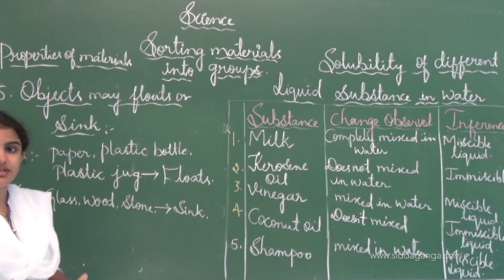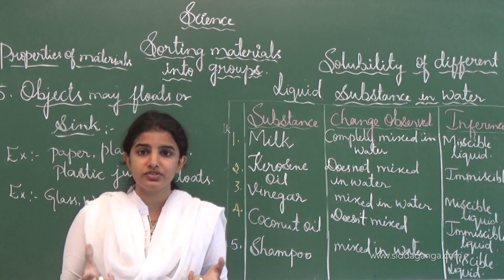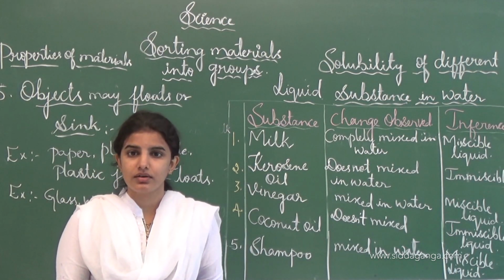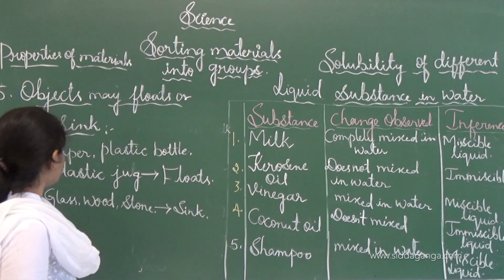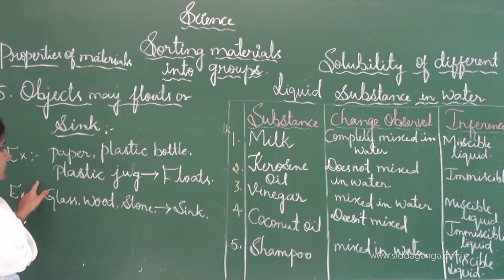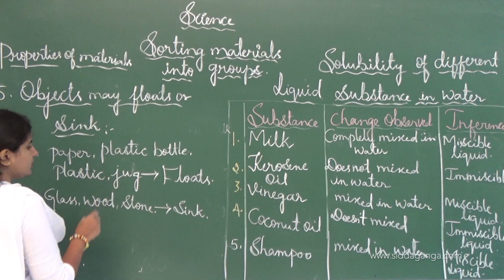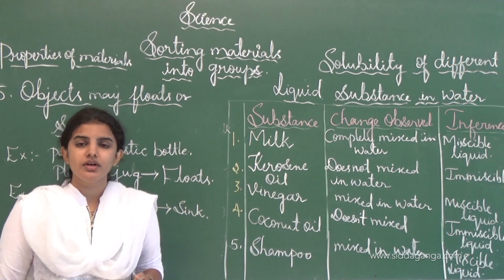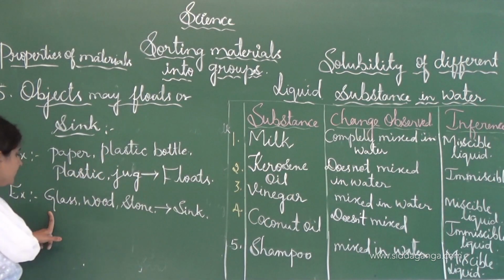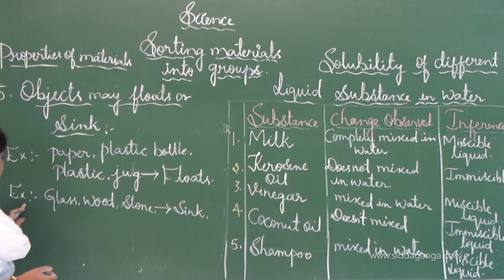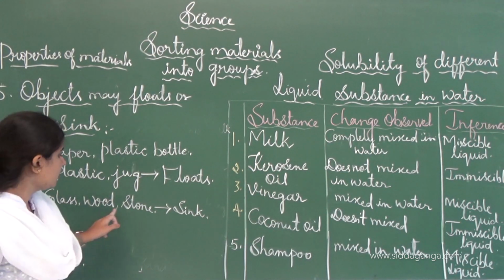See, this is how the materials or the substance possess the floating or sink property. Examples of these objects are paper, plastic bottles, plastic jug which float on the water or near the surface of the water, and here this one we call a floating substance. And next one is glass, wood, stone.